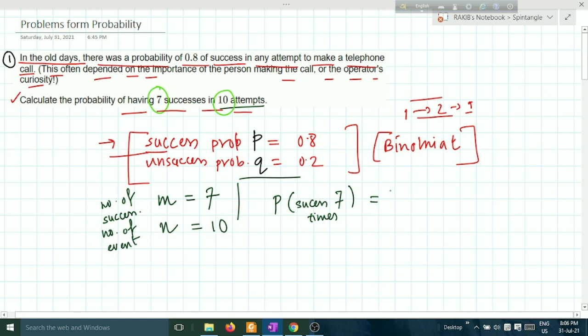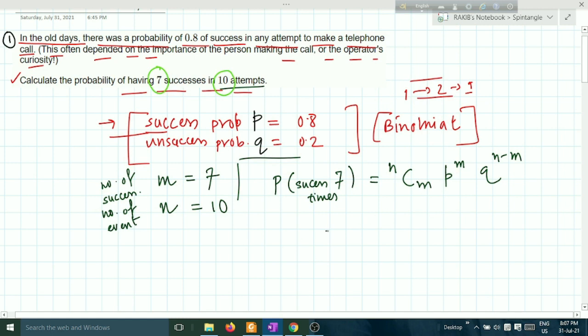Each and every time whenever you do the problem, try to write the formula, because the more times you write the formula, the more it will be remembered. The formula was NCM P to the power M Q to the power N minus M.